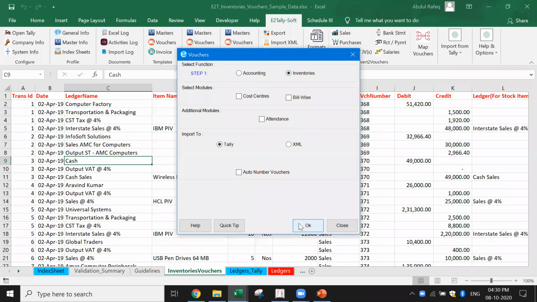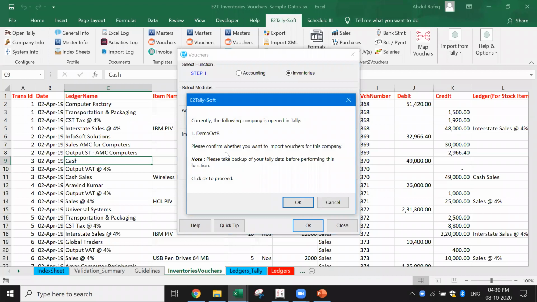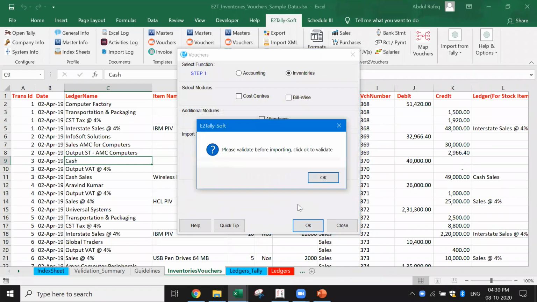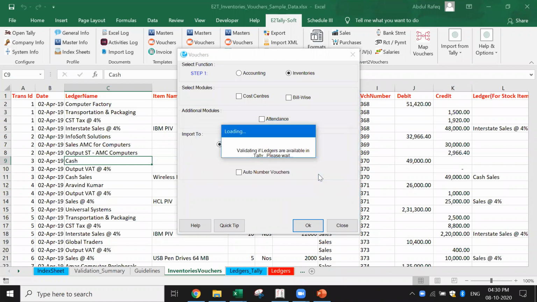I say okay. Now it gives the message, which is the company which is open, and also asks you to take a backup. I say okay. Please validate before importing. I say okay. Now it still will validate whether these particular ledgers are all available. Now you should be able to import. Now just see how many vouchers are there.